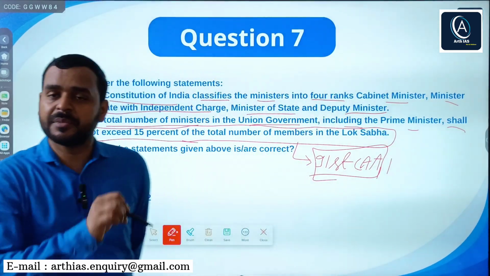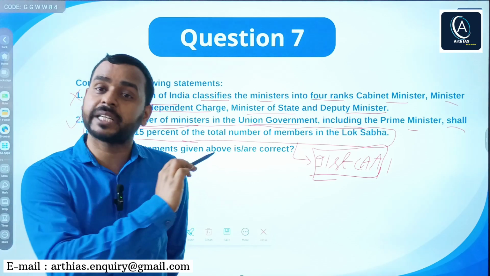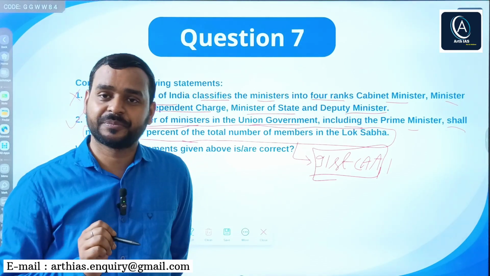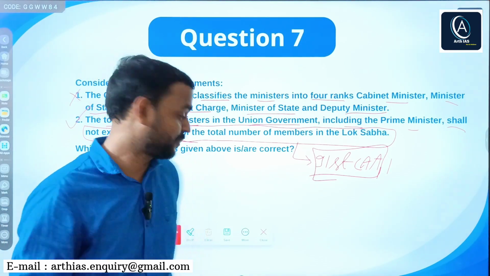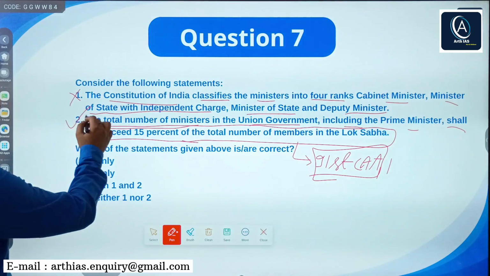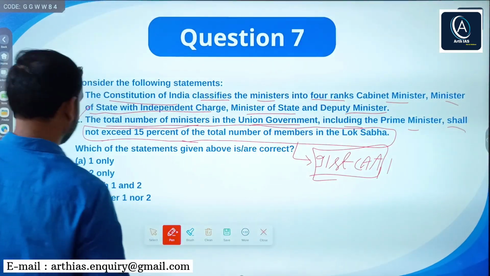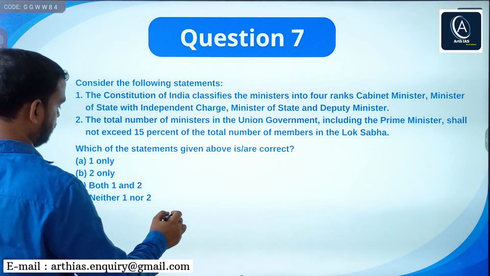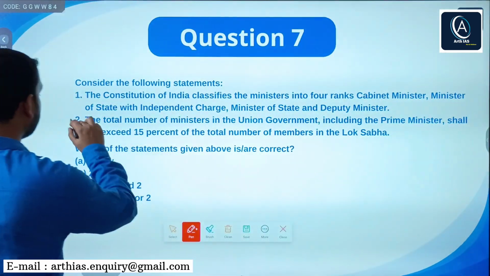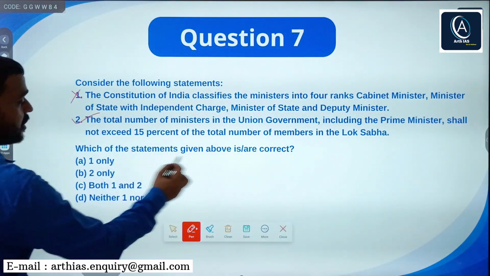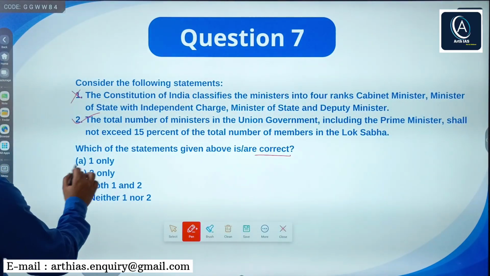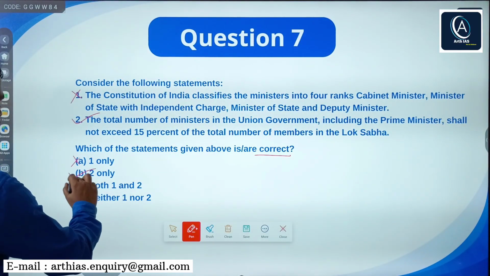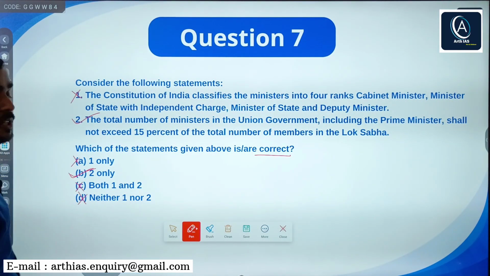Right? Now answer B. Which year was this Constitutional Amendment Act passed? You can comment in the comment box. So you can clearly see only statement 2 is correct, right? Only statement 2 is correct. And correct answer is A says 1 only, no. B says 2 only, yes. So B is the right answer. No need to go for C or D.